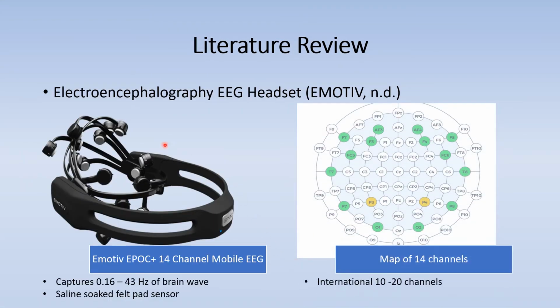The EEG headset is needed to collect the electrical activities on the skin of the scalp. The Emotiv Epoc Plus 14-channel mobile EEG can capture the brain wave at 0.16 to 43 Hz. It uses saline-soaked felt pad sensors to ensure a good connection between the device and the skin of the scalp. The 14 channels of the headset follow the international 10-20 channel mapping of the brain.